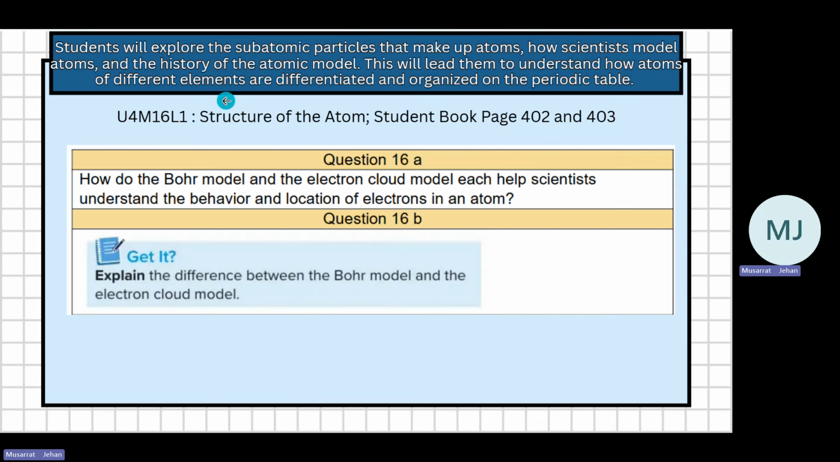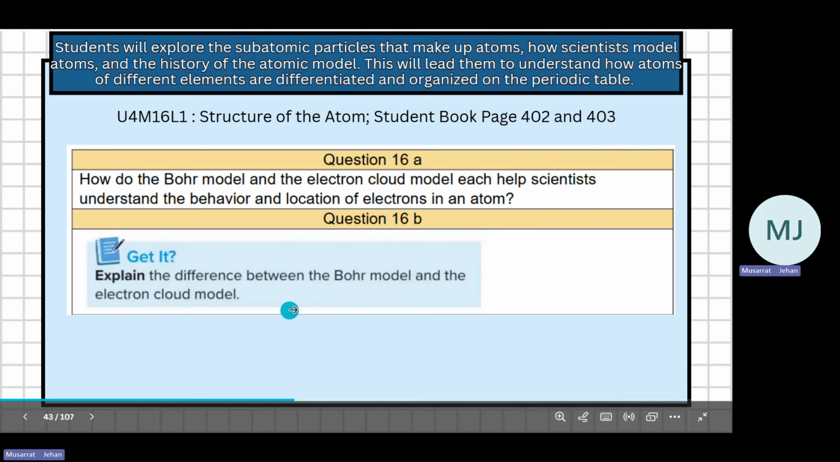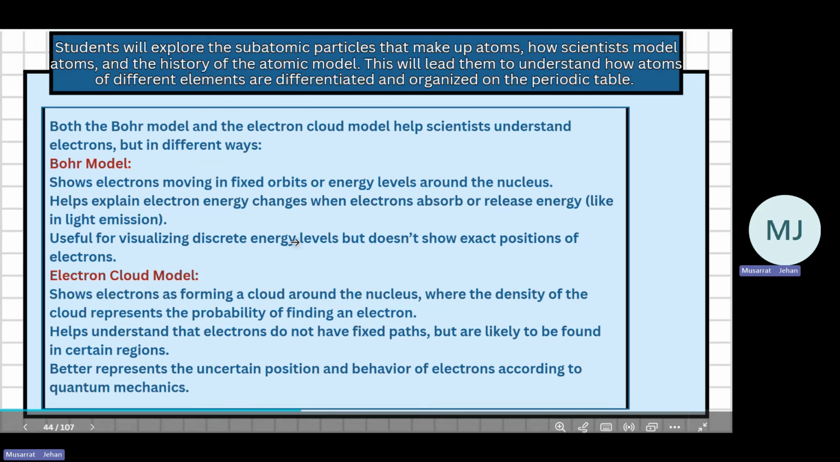Next question comes from structure of the atom, student book page 402 and 403. Here you have to compare between the Bohr model and the electron cloud model, which help scientists to understand the behavior and difference between these two. You know what is Bohr's model? Bohr's model shows electrons moving in fixed orbits or energy levels around the nucleus. It helps explain electron energy changes when an electron absorbs or releases energy. So an electron can move from one orbit to another by either absorbing or releasing energy.